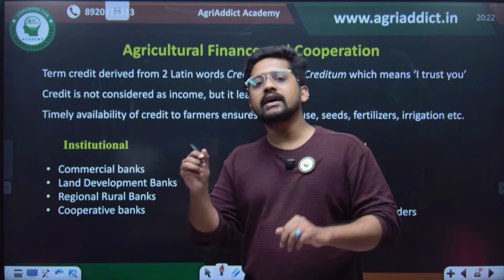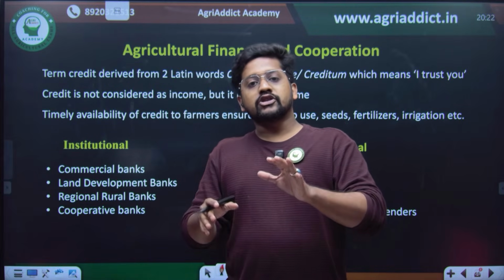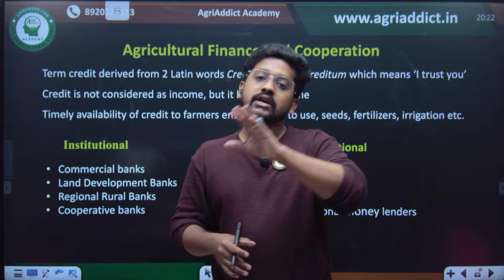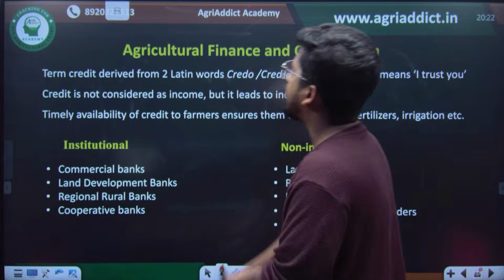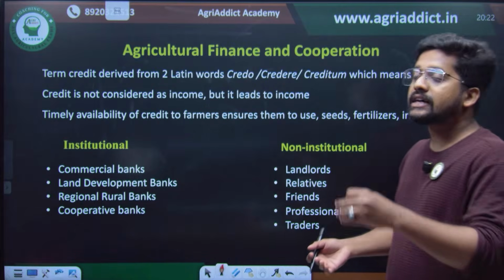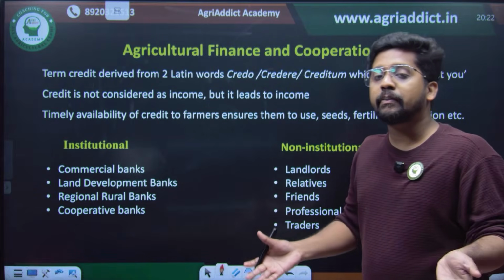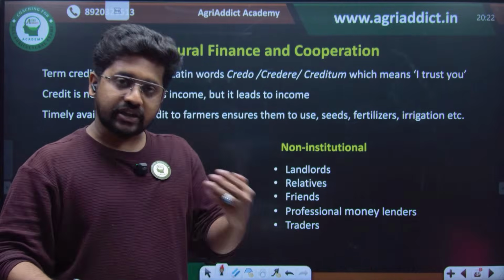So credit is actually the loan or finance which is provided by an institution to the farmer to smoothen their agricultural operation. Credit is not considered as an income, but it actually leads to the creation of income by indirectly affecting the production activities, right?